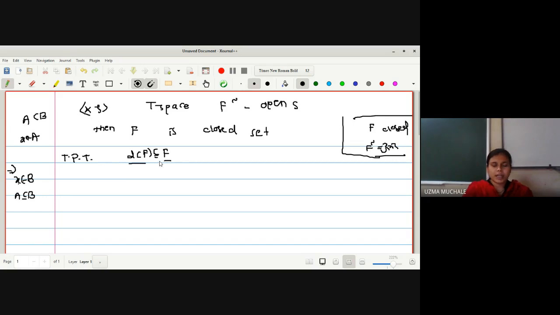It is not provided that X is a set of natural numbers or integers or the like. We simply want to prove that the derived set of F is a subset of F.